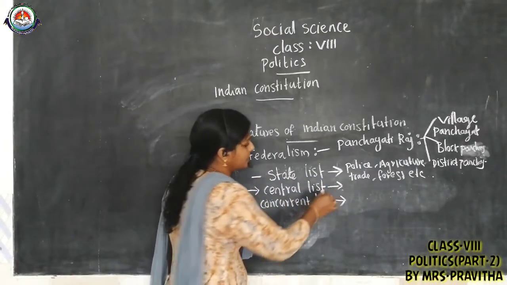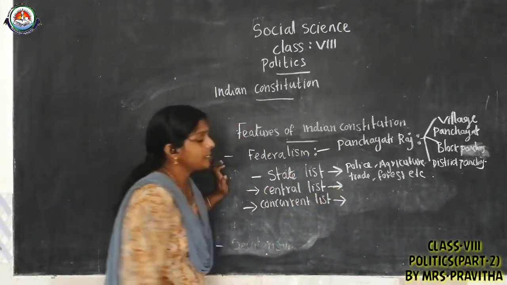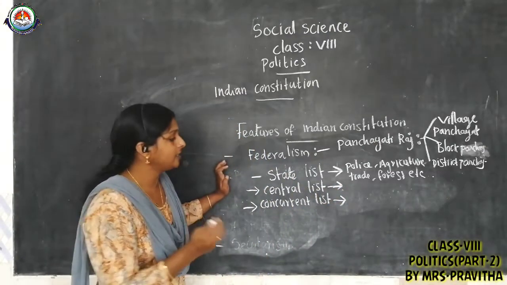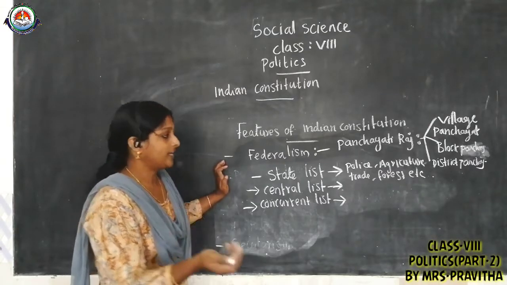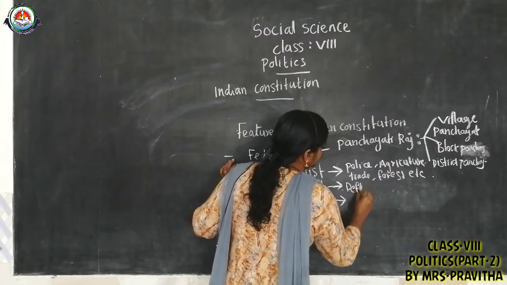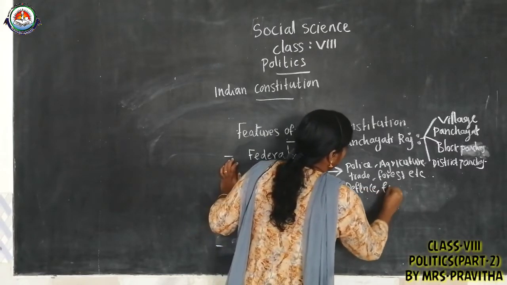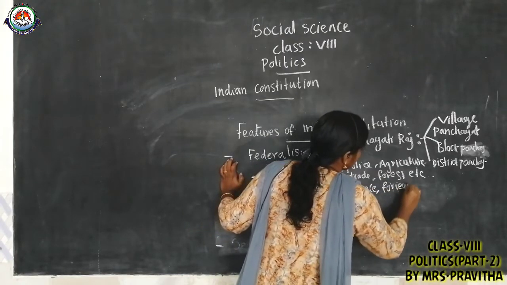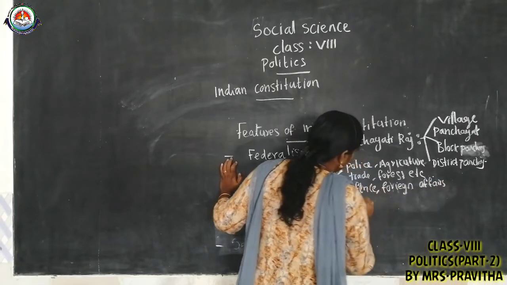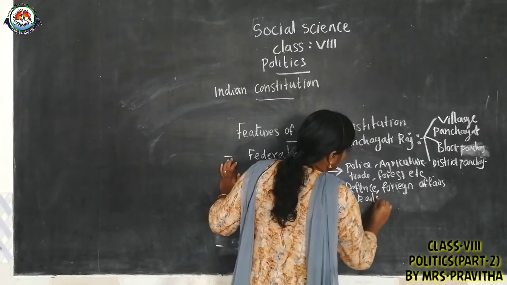Regarding the central list, only the central government has the power to make a law or take a decision regarding those subjects. For example, subjects like defense, foreign affairs, railway, etc.